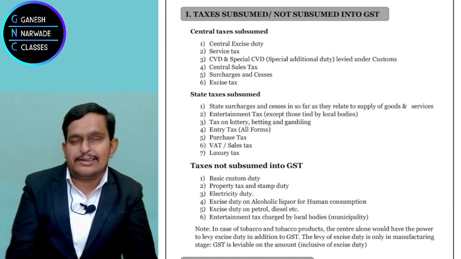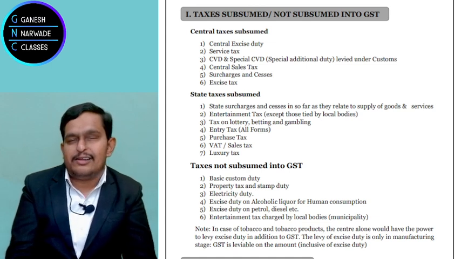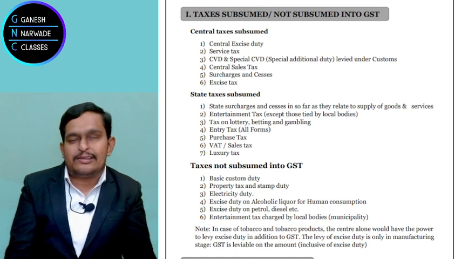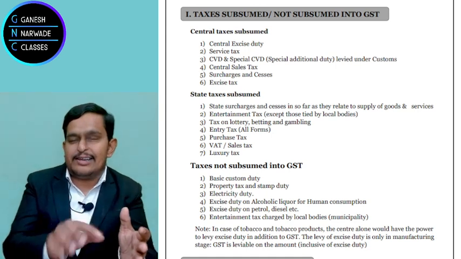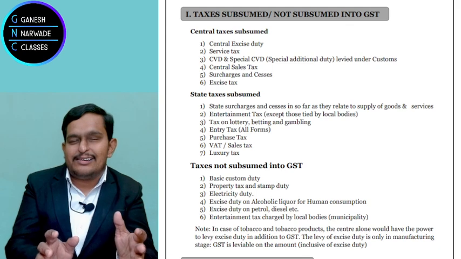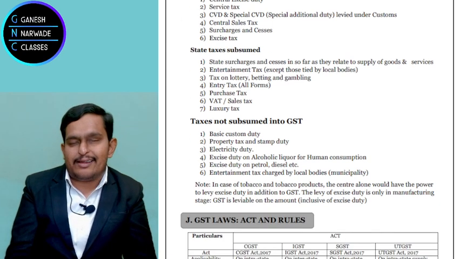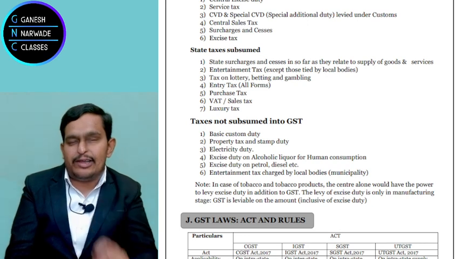Then we discussed state taxes: entertainment tax, taxes on lottery, VAT within a state. If a sale happens, then VAT was levied, purchase tax, entry tax, octroi, so many were there. So these central taxes gone, state taxes gone, right? And GST is created. But there are some taxes still continuing.